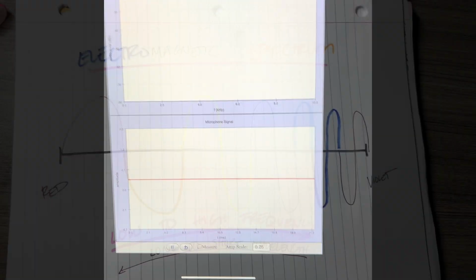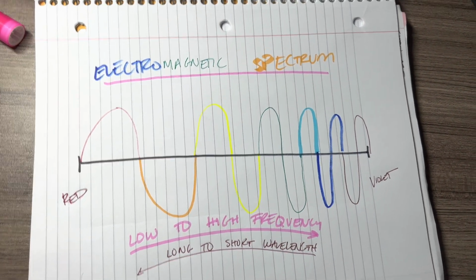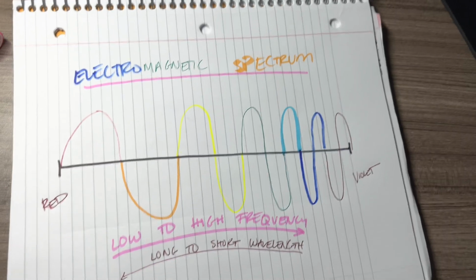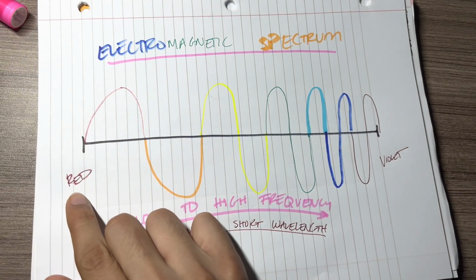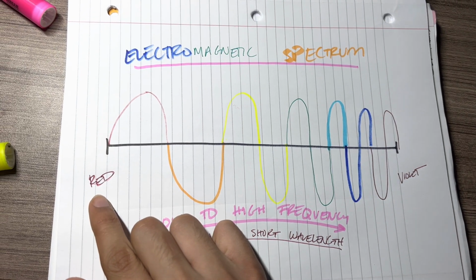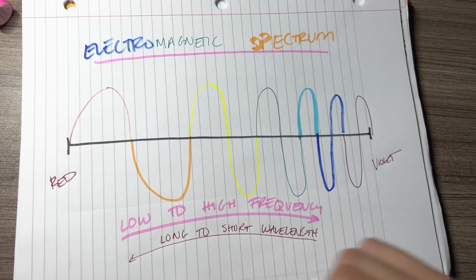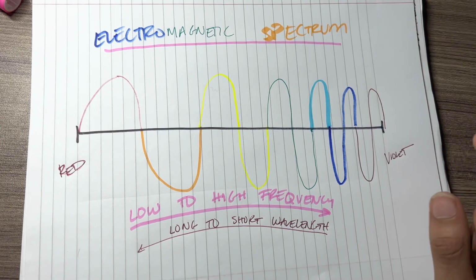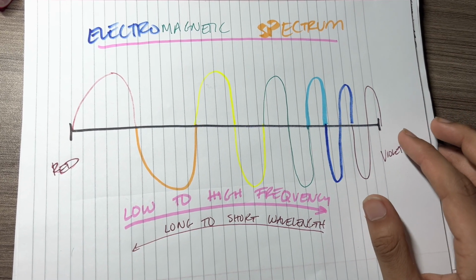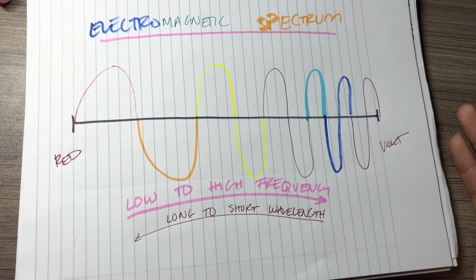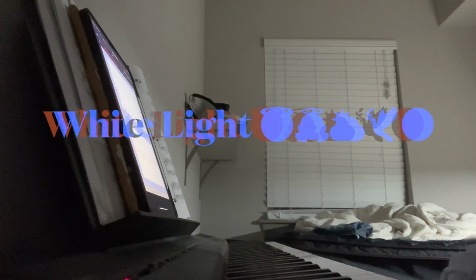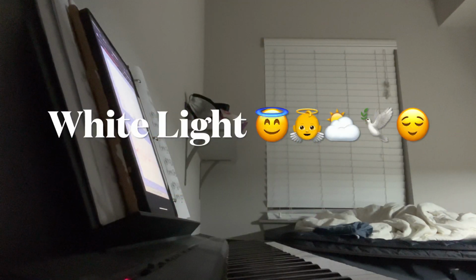wavelength. Here in the electromagnetic spectrum, light contains waves. So red light is a very low energy color because it has a long wavelength and a very low frequency. Violet, on the other hand, has a very short wavelength and therefore a high frequency and therefore a high amount of energy. And white light contains all the frequencies and the wavelengths of the electromagnetic spectrum.